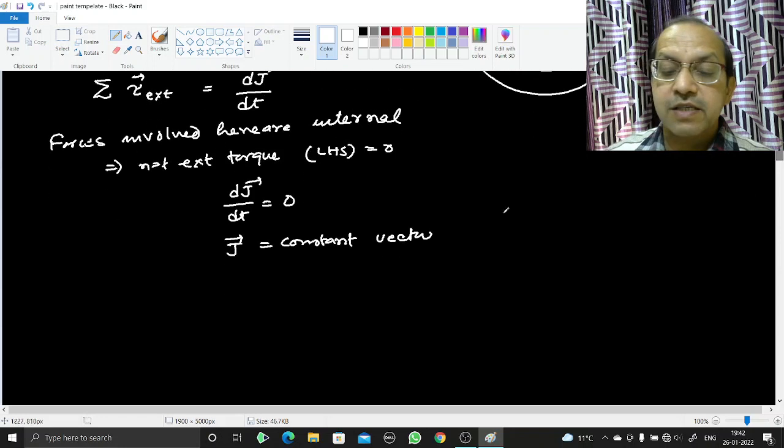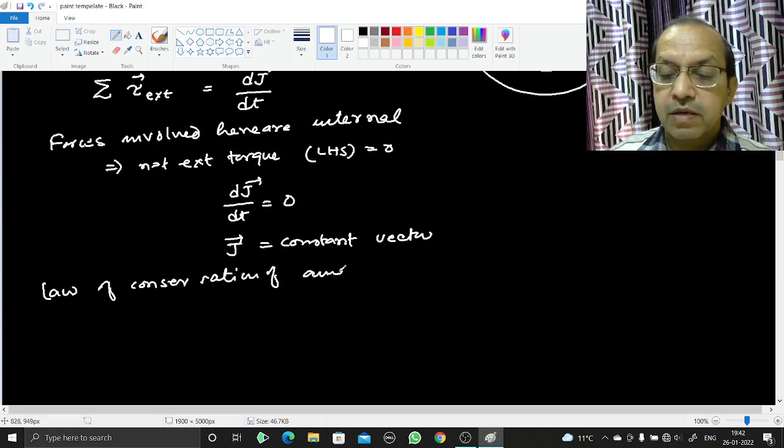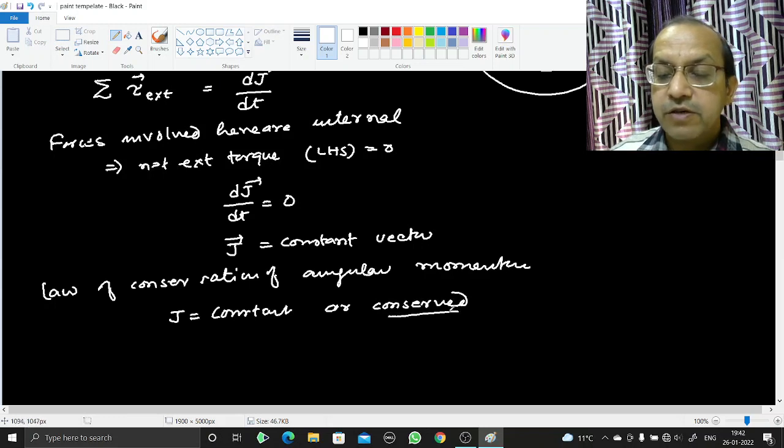You can say it is the law of conservation of angular momentum, or you can say J will be constant or conserved. Conserved means the event here is shrinking.